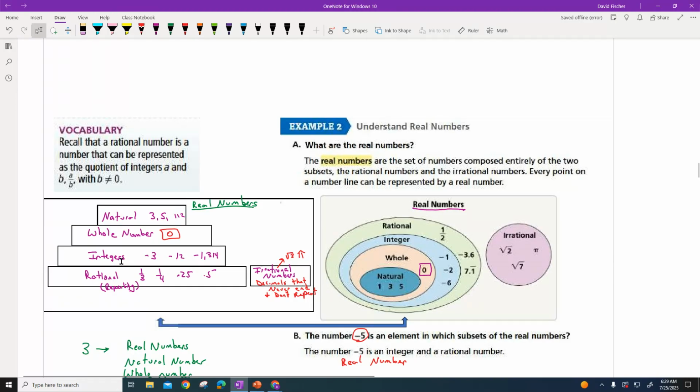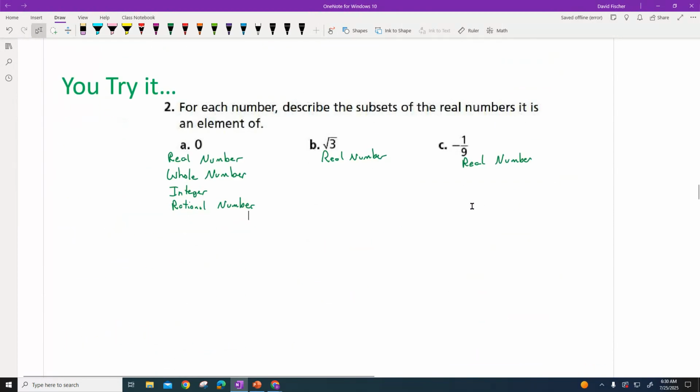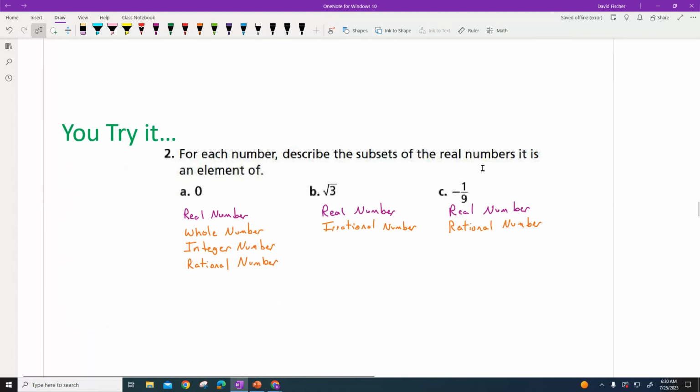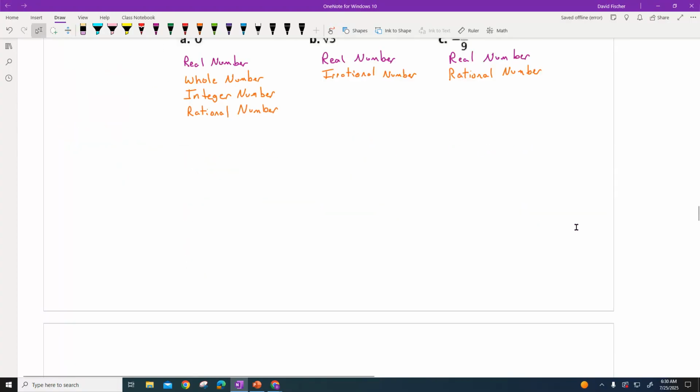So it's not an integer, but it is a fraction, so it's just a real number and a rational number, okay? So that one's kind of a tricky one. You just got to remember, we're looking at the fraction part first, and then we'll look at the negative sign saying, well, since it's a fraction, that overrides the negative part, okay?